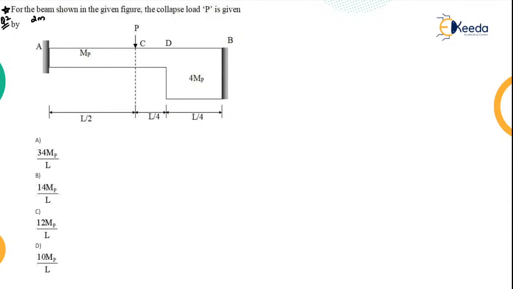First of all, try to find the static indeterminacy of this structure. So what is static indeterminacy? Ds is equal to r minus s. So the number of reactions minus the equations of equilibrium. Okay, r is nothing but 4. For the equations of equilibrium, let us neglect the horizontal because there is no horizontal loading on this particular beam. We are taking only vertical and moments. So that's why here 2 is gone, here 1 is gone.